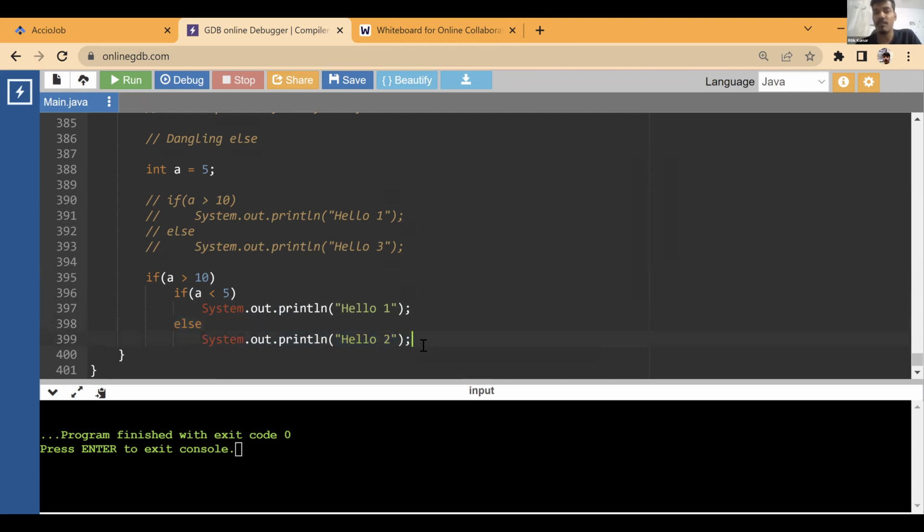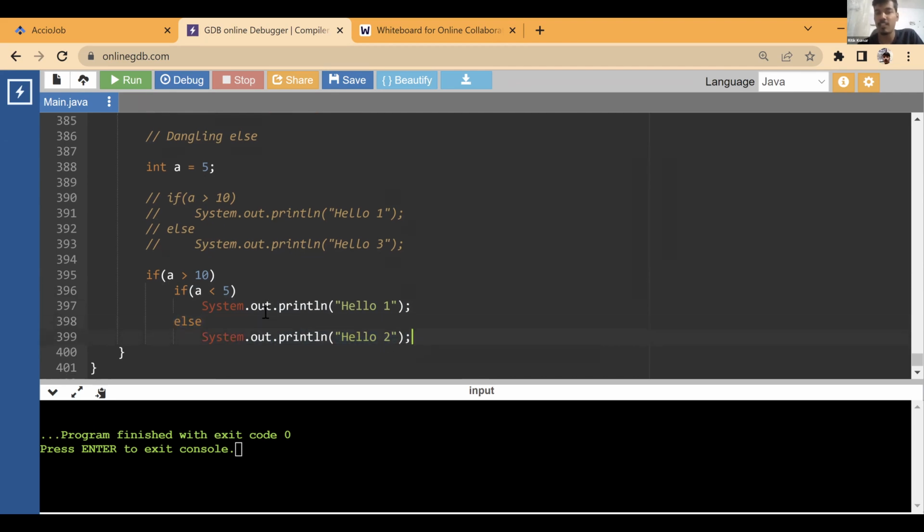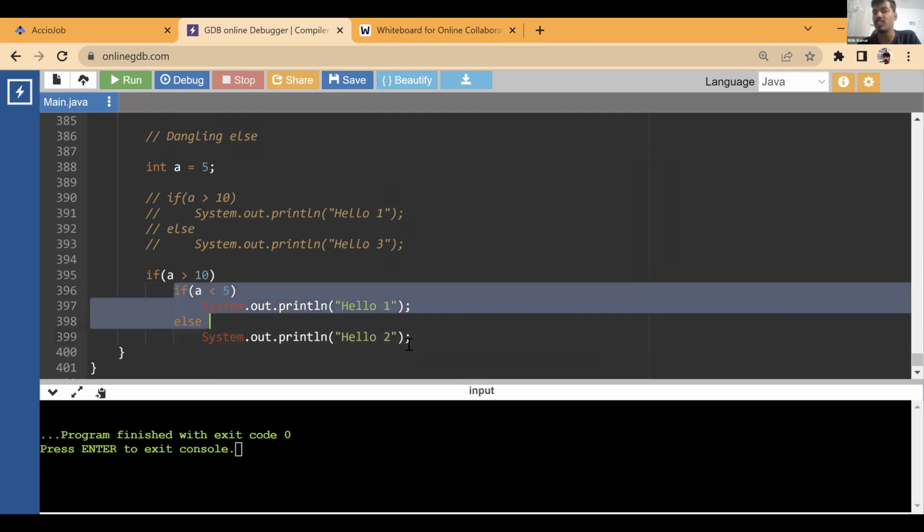Okay. Now, if I have multiple ifs, why is this not giving any output? See, just execute this line by line. That's the rule of executing any code. So we'll run it line by line. First line: if 5 greater than 10, is it true or false? This is false. So since this is false, we don't go inside this if, and now none of these runs.